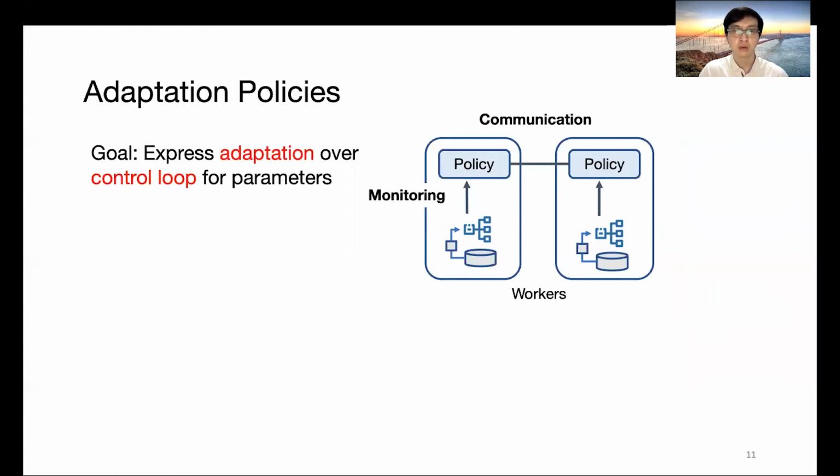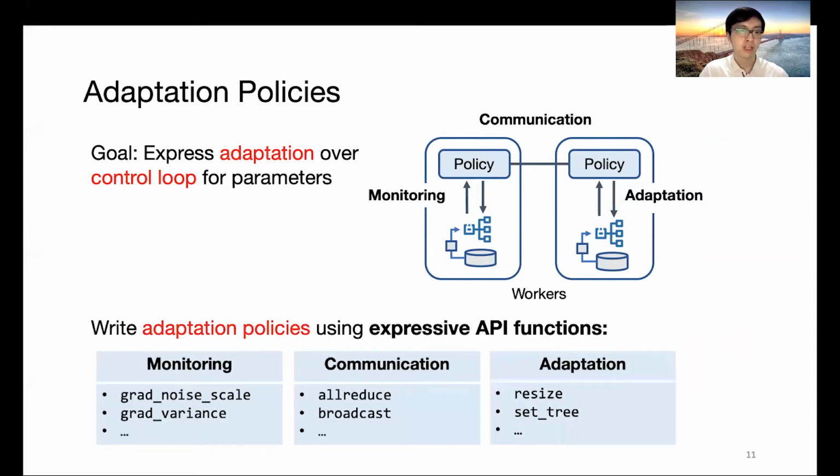To aggregate local monitoring results, they will use the communication functions. And when the policies agree on one decision, they will apply adaptation in parallel. To help a user write many such policies, KungFu provides expressive API functions, such as those for doing different kinds of monitoring, different kinds of communication, and adapting different parameters.